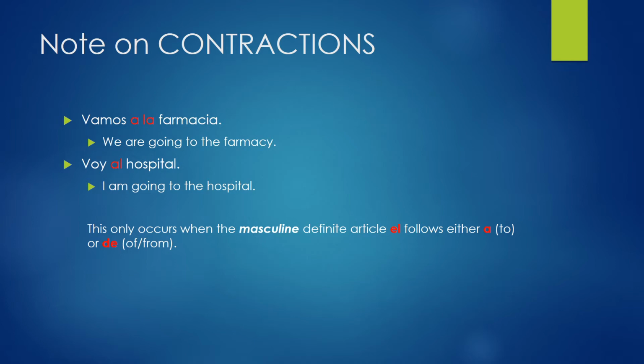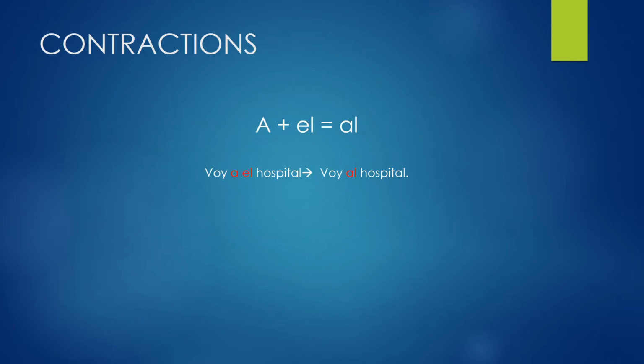Note that this only occurs when it's a masculine article. So if it is la, as in la farmacia, we do not form a contraction. A más el es igual a al. A plus el is al. Voy al hospital.